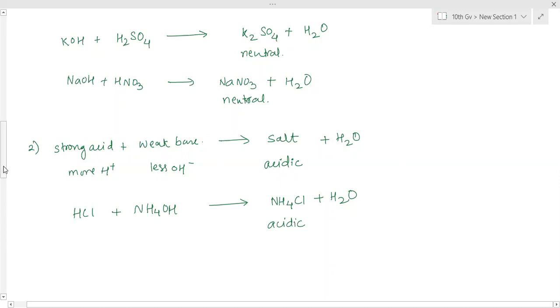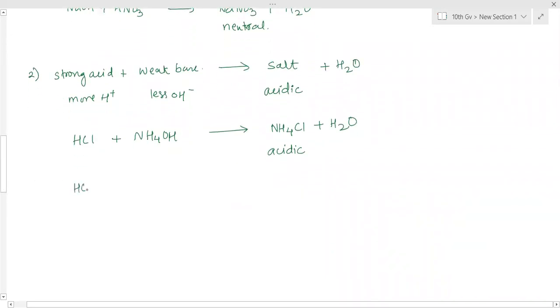Is it clear? Even HCl combines with copper hydroxide, which is a weak base. For weak bases, you can check with the reactivity series. In the reactivity series, the top elements, at the topmost positions, potassium, sodium, those will form stronger bases. As you come down in the reactivity series, they will form weaker bases. So it will form copper chloride plus H2O. So copper chloride is an acidic salt.